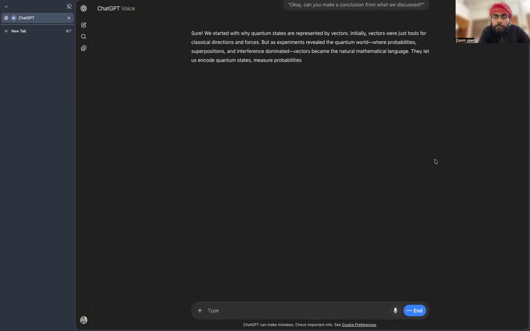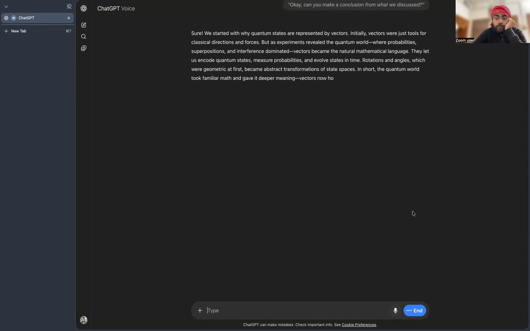They let us encode quantum states, measure probabilities, and evolve states in time. Rotations and angles, which were geometric at first, became abstract transformations of state spaces. In short, the quantum world took familiar math and gave it deeper meaning. Vectors now hold the essence of what a quantum state is.